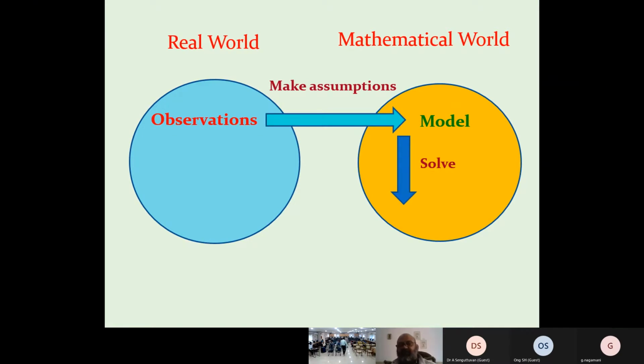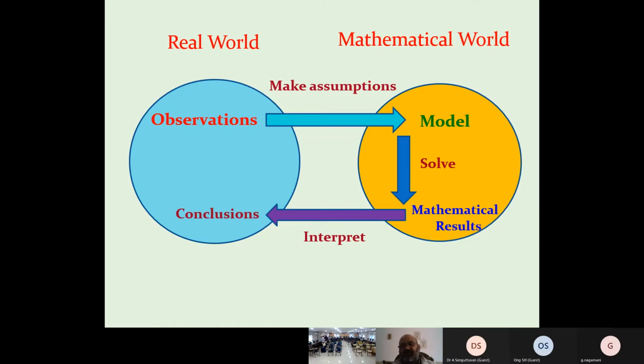We try to solve through mathematics. Then we try to find a result. What are the mathematical results around this? When I get a mathematical result, then we try to interpret it. If we have this, then we get a conclusion. If we have a conclusion, then we come to match and verify it with our observation. So then we say that this mathematical model is good or not good, depending on what we concluded. It should match and be near to your observations. So this is the thing we do in mathematical modeling.